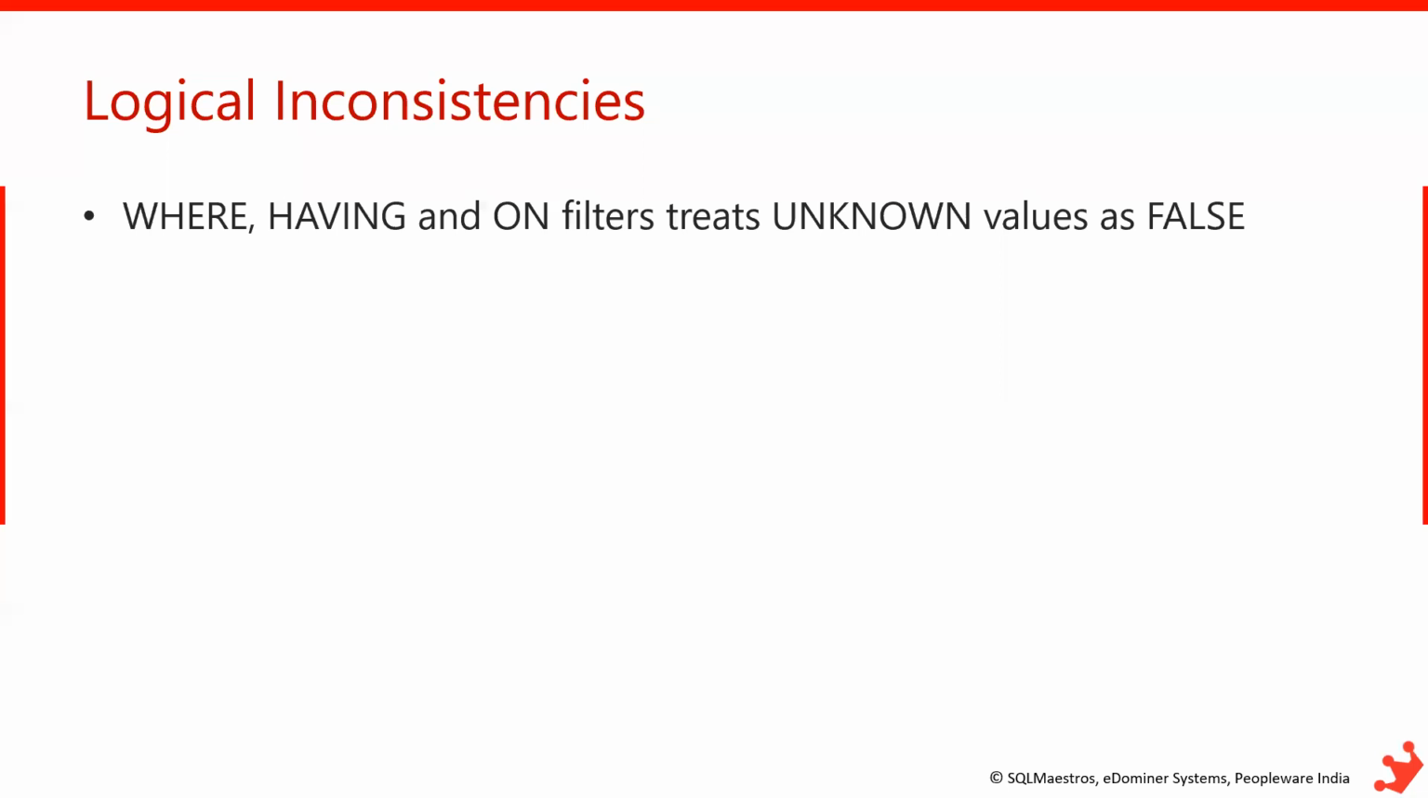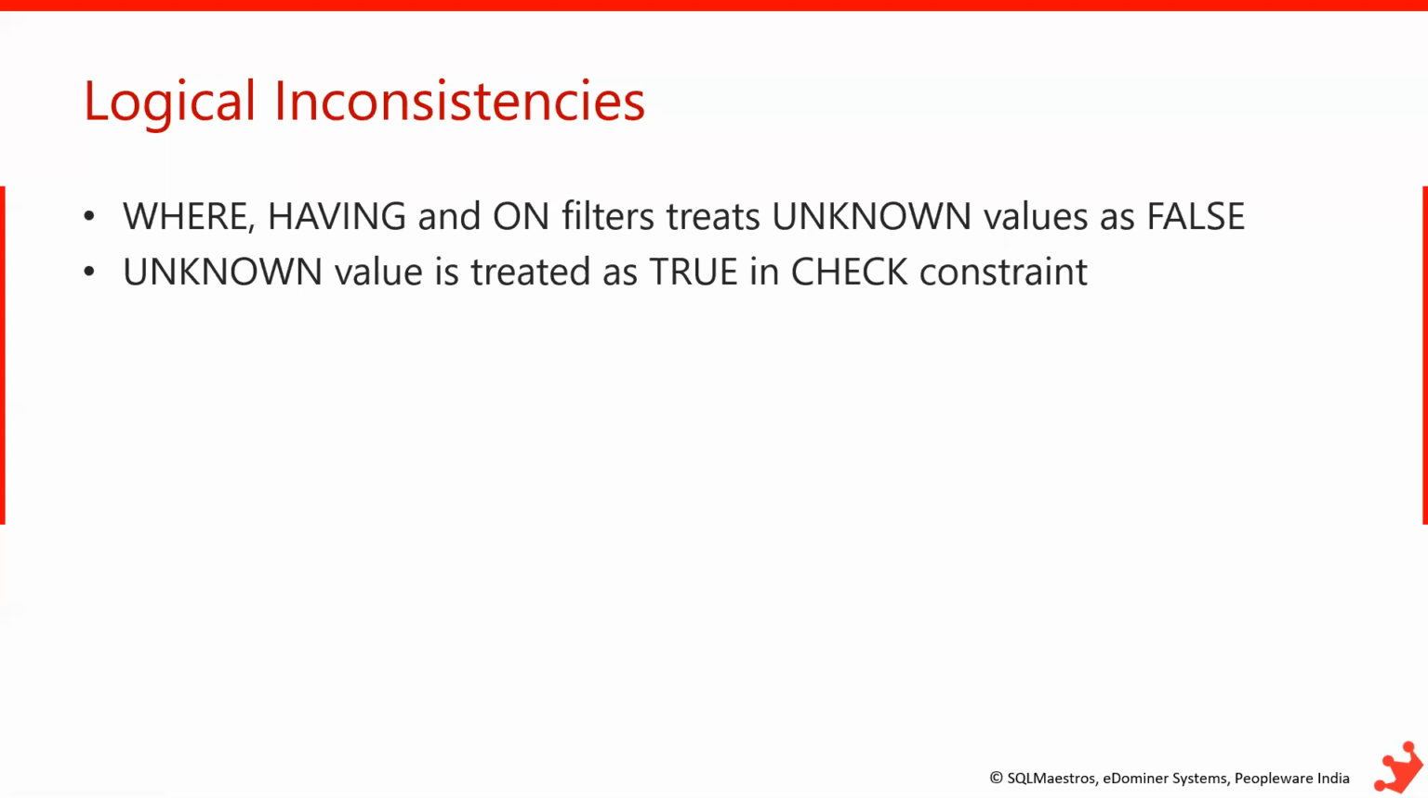On the other hand, let's consider a check constraint. As I'm telling you, different elements in SQL Server treat nulls differently. Just now we discussed how where, having, and on filters treat unknown values. If the value is null, they treat the unknown value as false and thus eliminate it from the output result set. So let's consider, on the other hand, how a check constraint treats unknown values.